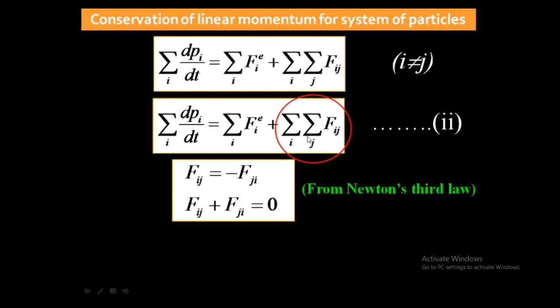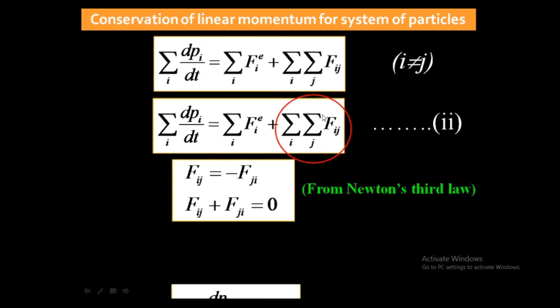So if we put summation over i, then Fij, plus if we put summation over j, then Fji. If we solve this summation, we will get Fij plus Fji. If Fij plus Fji is 0, then this term will be 0. So the second term of equation number 2 will be 0, because after solving this summation we get Fij plus Fji, but Fij plus Fji is 0.